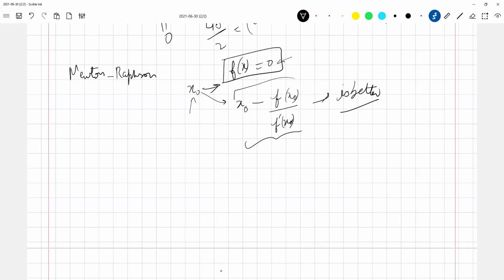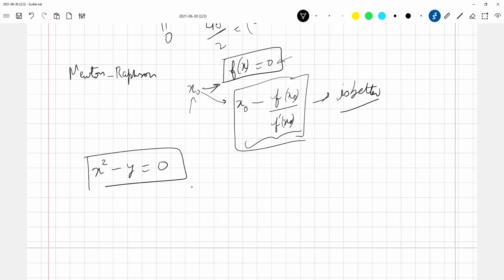Now, assuming that this is true, let us forget about how we come up with this. Assuming that this is true, try solving the previous equation. So what is your equation in this case? I am changing the definitions a little bit. Let us call this x squared minus y is equal to 0. Okay, so this is your equation. Is that all right? So what will be f(x0)?